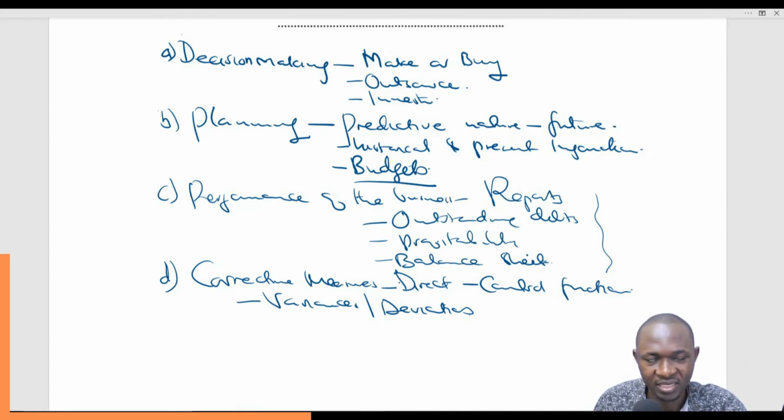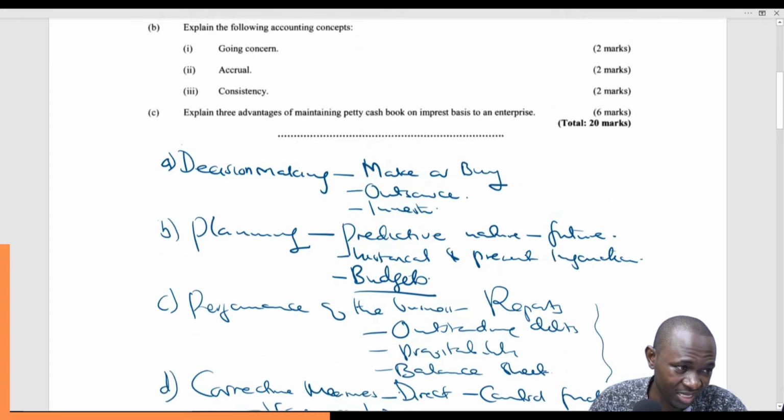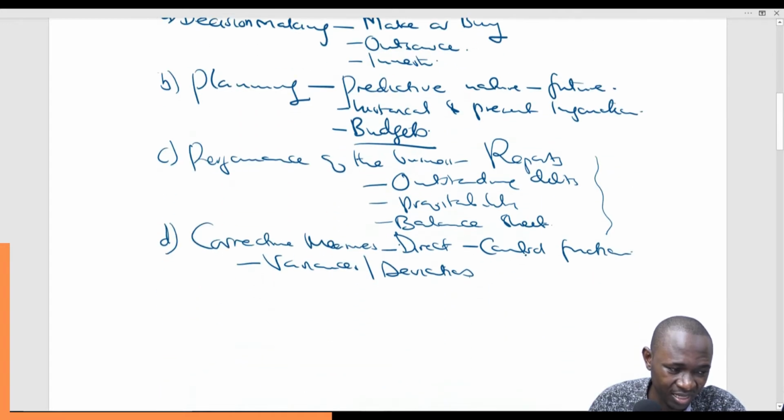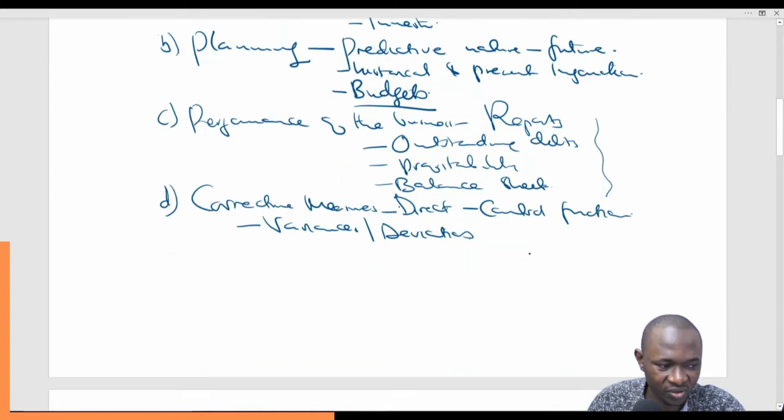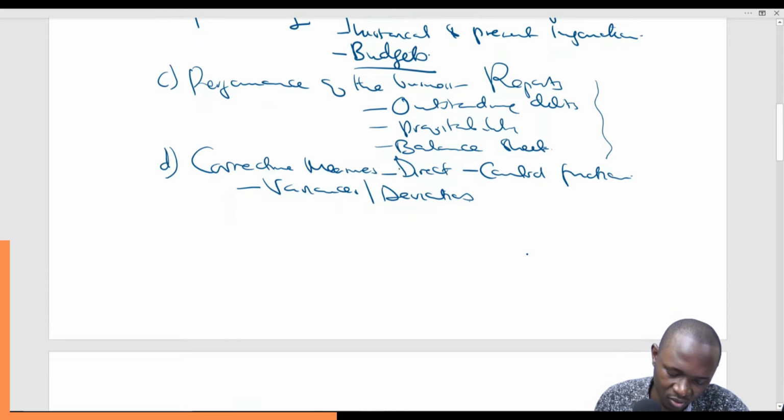Then we have the variances, whether we have performed well or not. All of them need corrections, depending on the side you are in. If you have performed well, then we need to up our game. If you have not performed well, then we need to check what possibly could be the problem. And so what this means is that accounting information helps us play the control function of management and come up with corrective measures well in advance.